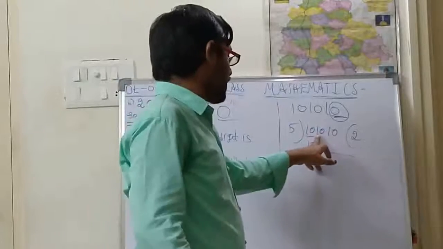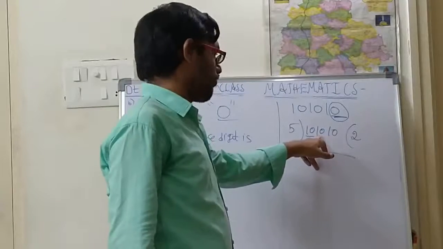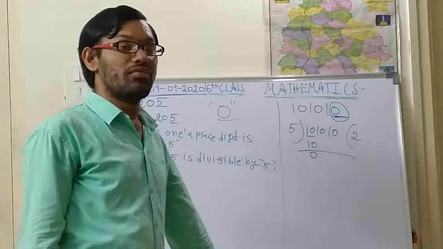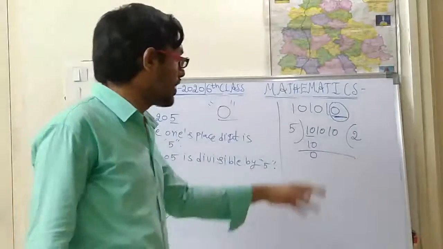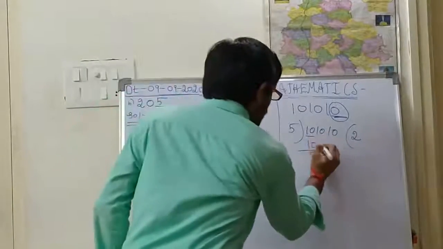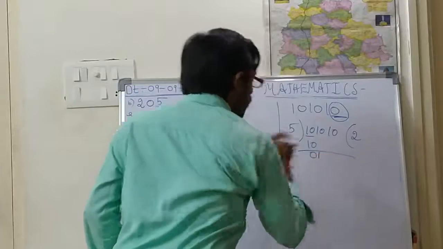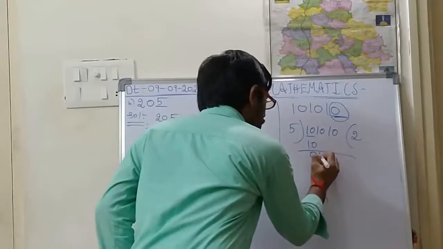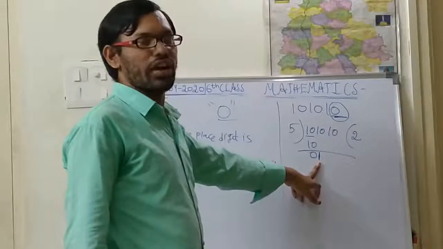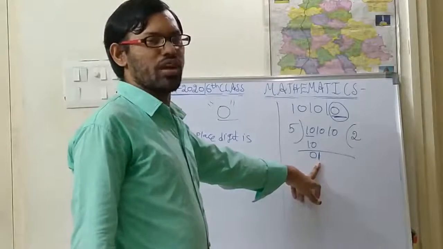So see here. Here 1 is there. 1 is less than 5. Okay. So 1 is less than 5. That's why what are you supposed to take? You are supposed to take only 1. Okay. So take only one number. So when does the 1 go in the 5 table? Does 1 go in the 5 table?